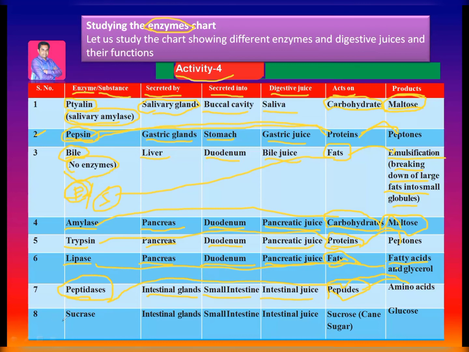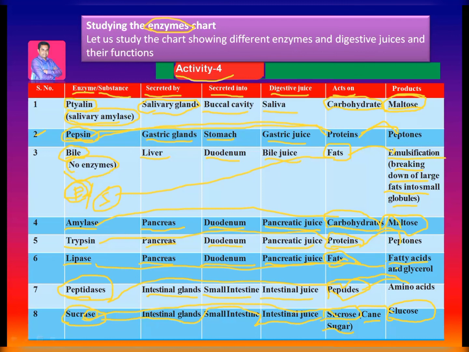And last, sucrase is the enzyme secreted by the intestinal glands of the small intestine, as part of the intestinal juice, and it acts on sucrose. Enzyme means the one that acts; substance means what it acts on. So the sucrase enzyme acts on sucrose. Sucrose, also called cane sugar, is converted into glucose, the simple sugar used by animals. So these are the enzymes in the human digestive system.